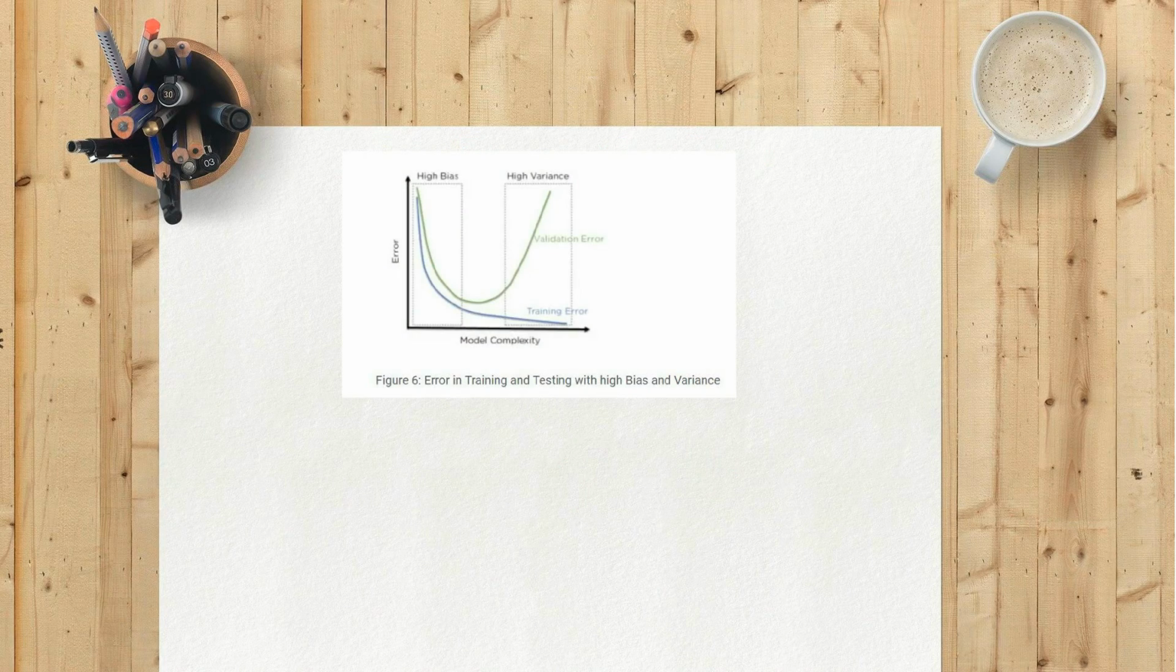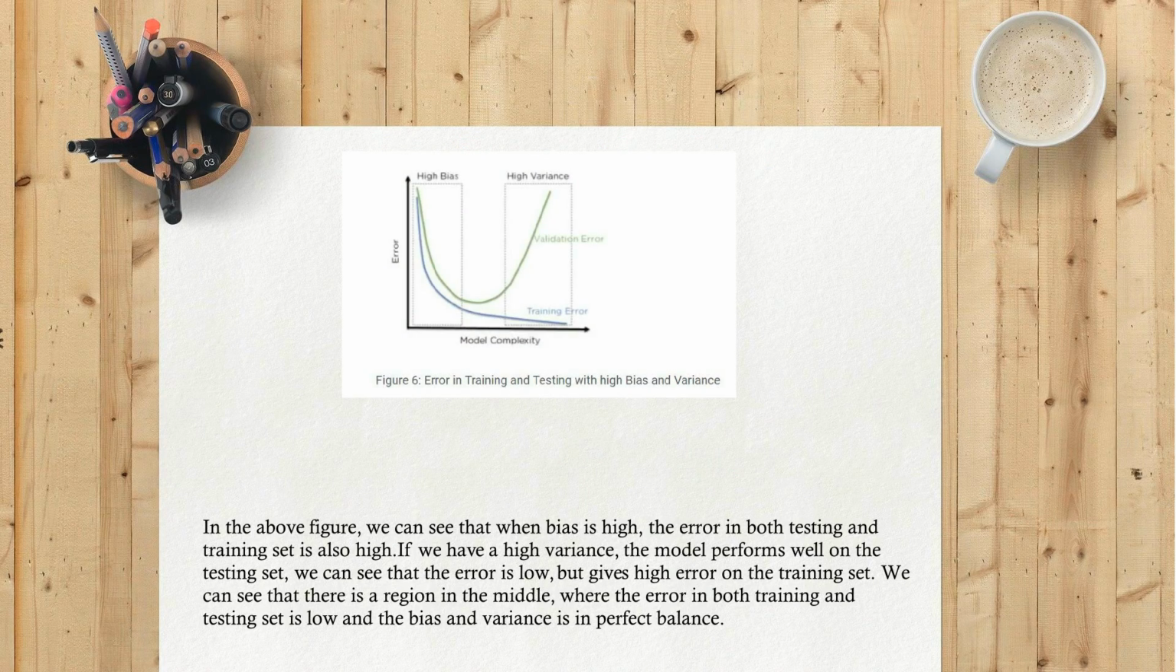In the above figure, we can see that when bias is high, the error in both testing and training set is also high. If we have a high variance, the model performs well on the training set. We can see that the error is low, but it gives high error on the testing set. We can see that there is a region in the middle, where the error in both training and testing set is low, and the bias and variance are in perfect balance.